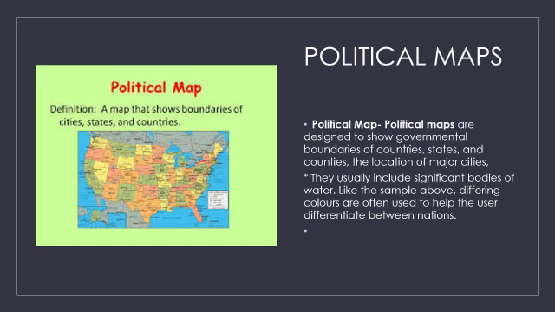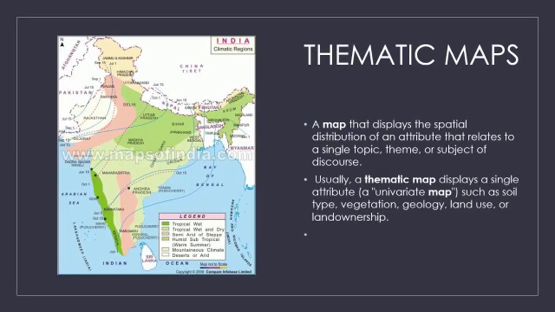Political maps are designed to show governmental boundaries of countries, states and counties and the location of major cities. They usually include significant bodies of water. Like in the picture, they are shown in different colors just to differentiate between the districts or nations.